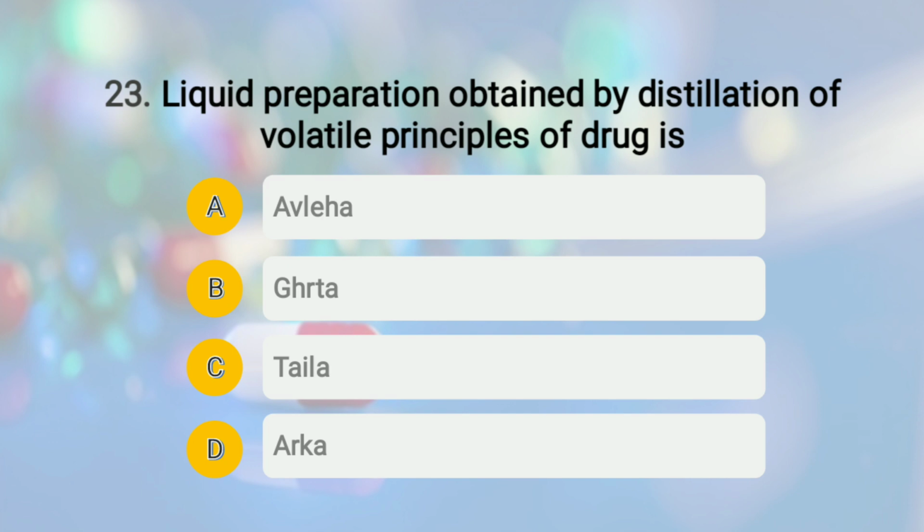The first one, Avaleha. Okay, so they are the semi-solid preparation for oral use. It contains decoction, sugar, then dried pulp, and oil or ghee, or oil and honey. Then the next one, that is Ghrita. So these are preparations in which decoction is boiled with oil or ghee and paste of drug.